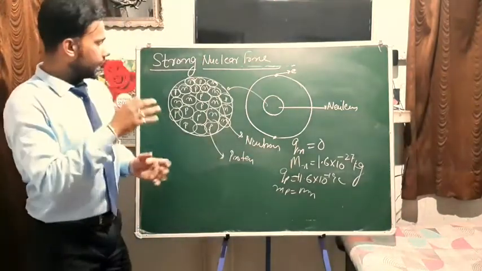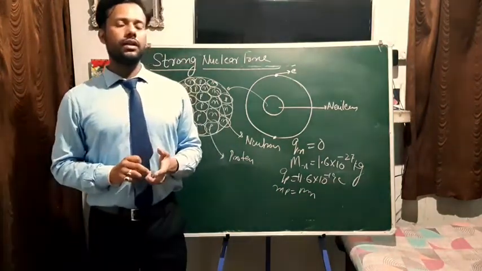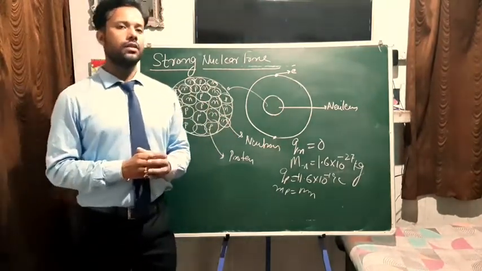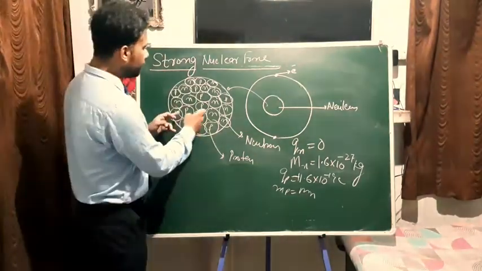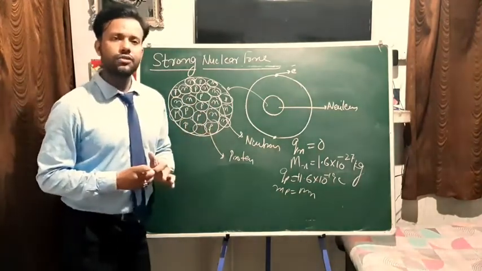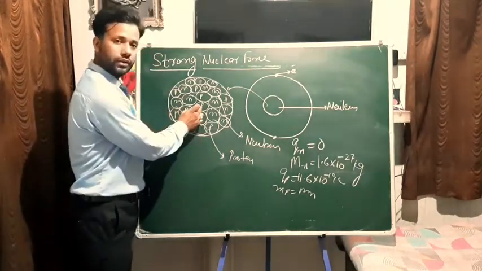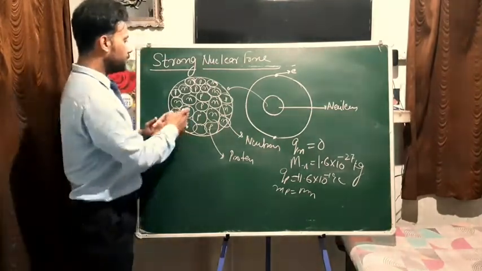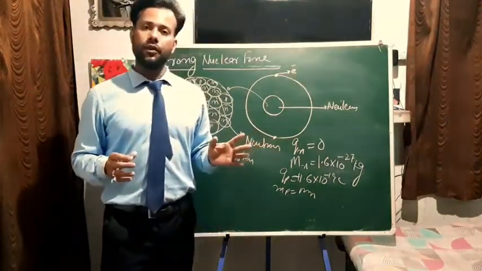Now, I have just explained in electromagnetic forces that if the charges are of the same nature, positive or negative, then they repel each other, right? In the nucleus, neutrons are no problem, because they don't have charge, so they will not create any repulsive force. But protons both have positive charge, so they must repel each other with enormous force, right?